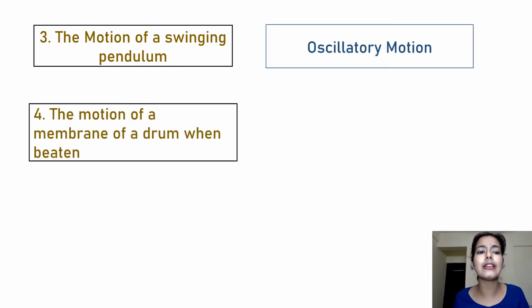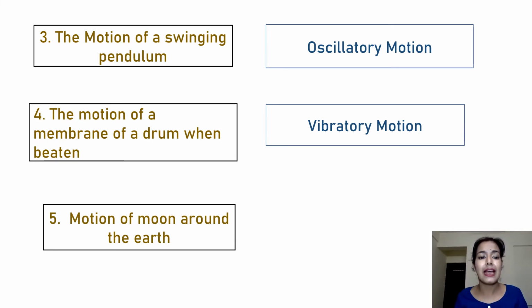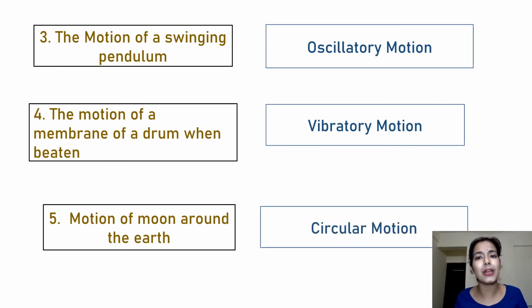Fine. Now the next question is the motion of the membrane of a drum when beaten. When the membrane of a drum is beaten, it moves in a very fast manner. So this is a type of vibratory motion. Clear? Now our last option in this is the motion of the moon around the earth. That is a periodic motion because it repeats itself in a fixed interval of time. So the answer here is periodic, or you can mention circular also because the movement is in a circular path. Fine. So circular or periodic, you can write any answer here.